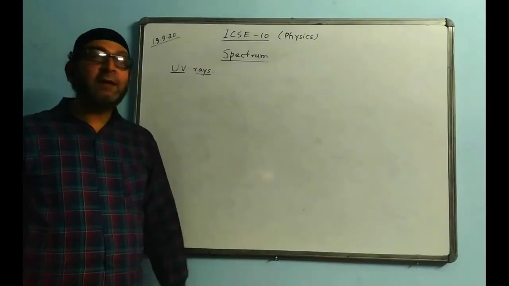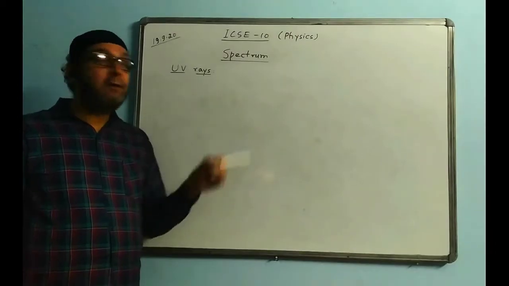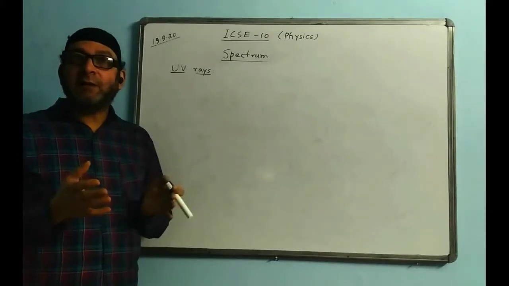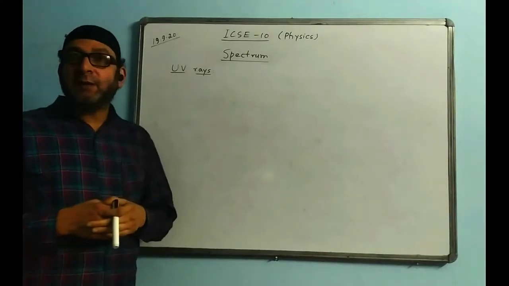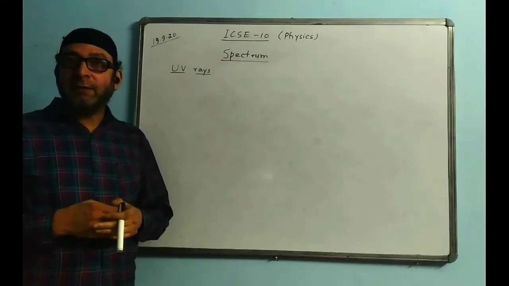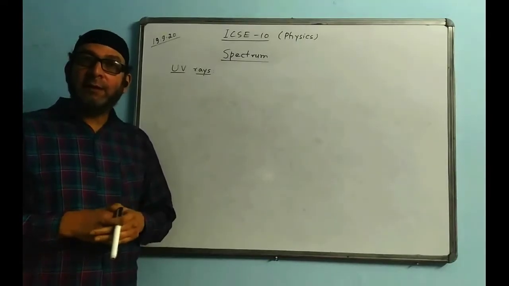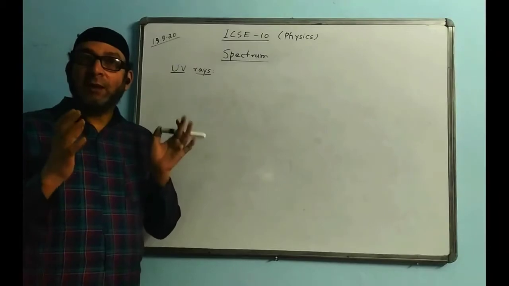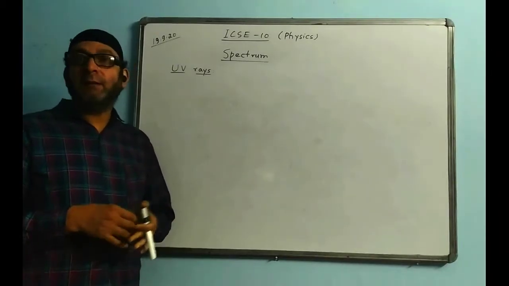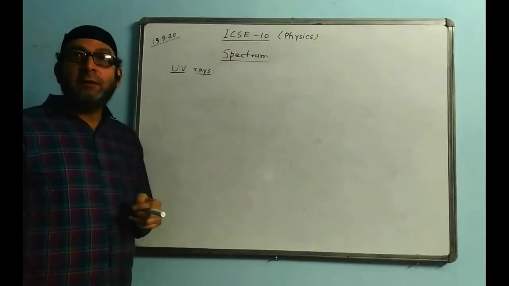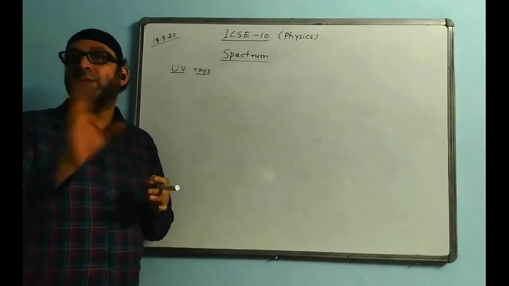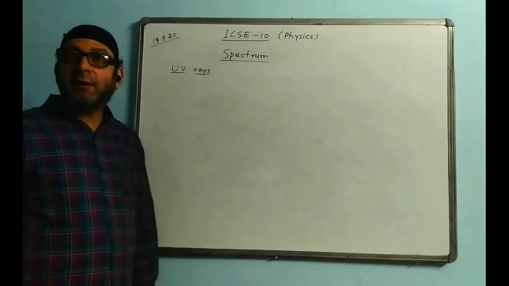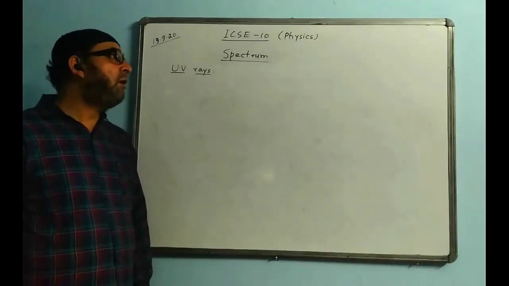How to detect UV rays? Once again I will tell you. It is detected by exposing silver chloride or silver nitrate solution to UV rays, which first turns violet and then turns completely black. Or if you say simply that UV rays turn silver chloride or silver nitrate solution black, that will be okay, fine. Instead of mentioning what happens first, you can just mention the final result. Final result, the solution will turn black. So that is how we detect. Detection is also important here. How do you detect?